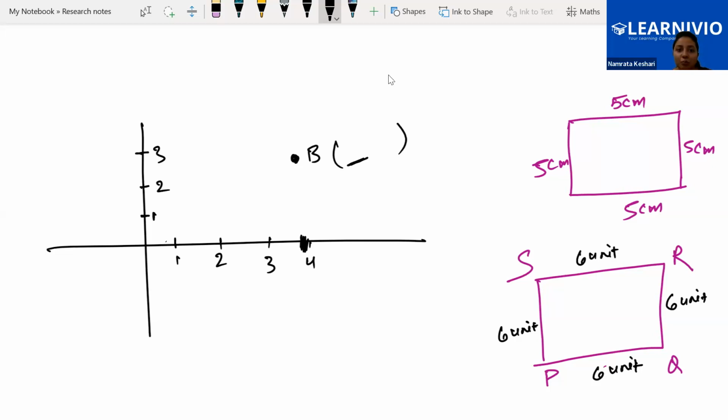From B we will be dropping the perpendicular on x-axis. So it is 4. That is perfect. Okay, but on y-axis, wherever it will touch on y-axis, that will be y coordinate. Yes or no? Yes, ma'am. So what is x at B? 4. From B, we are dropping the perpendicular, and that perpendicular is touching the x-axis at 4. That's why the x coordinate of B is 4.